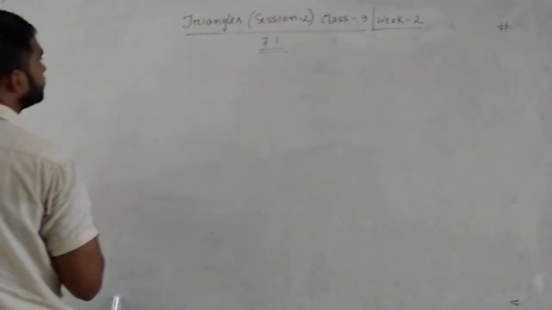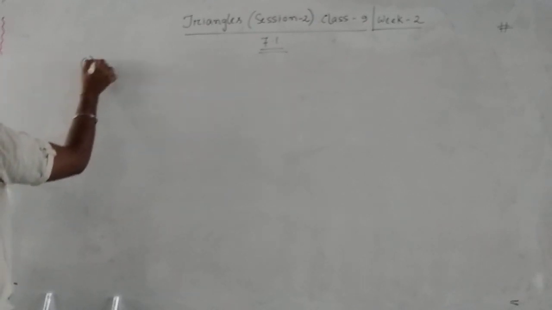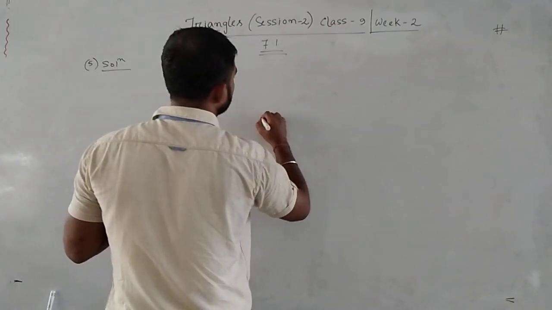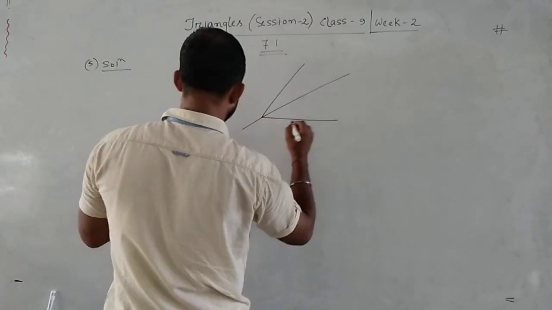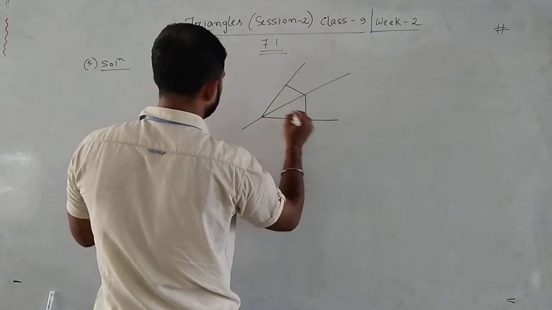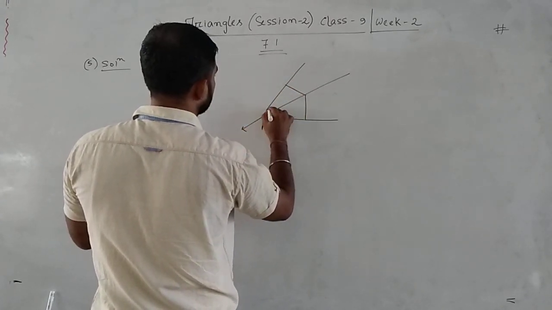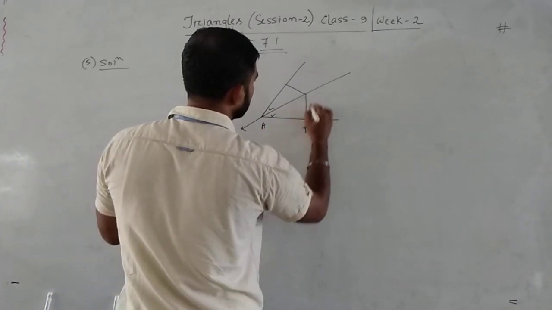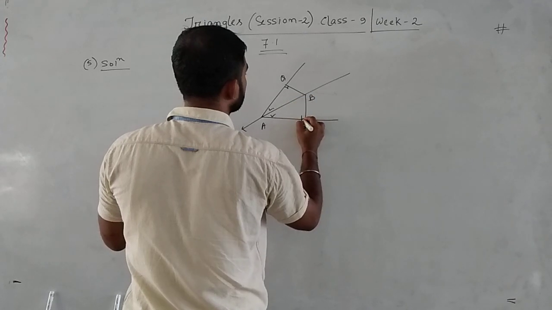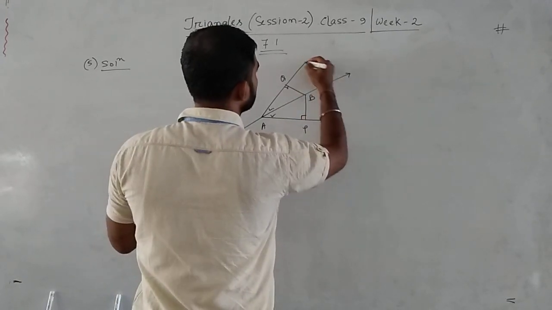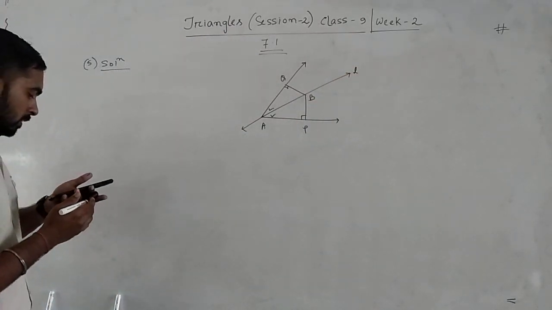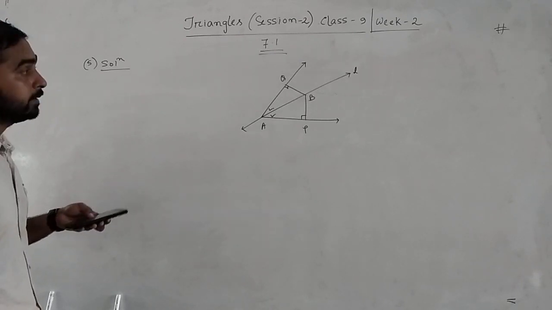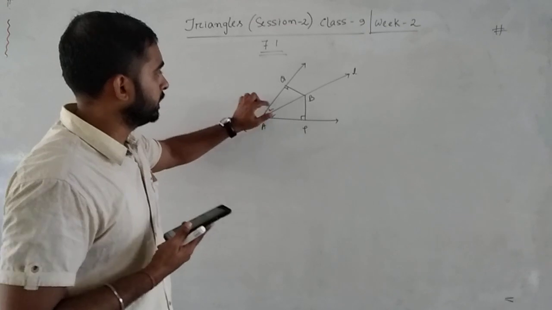Now question number 5. Diagram. Line L is the bisector of angle A. That's why these two angles are equal.